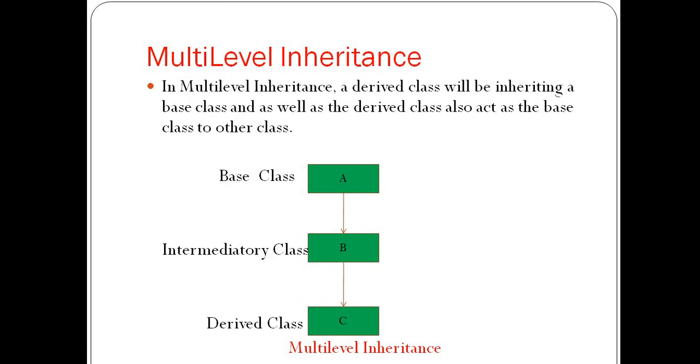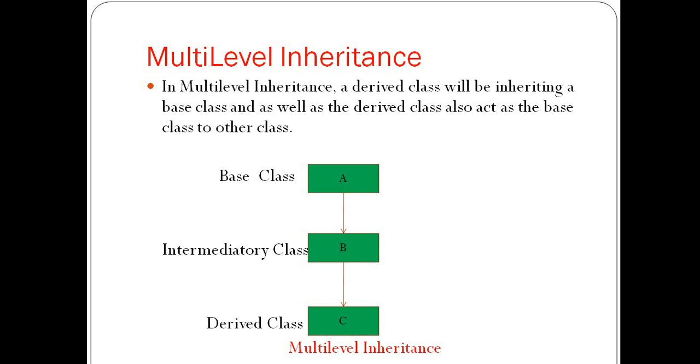Now next is multi-level inheritance. In multi-level inheritance, a derived class inherits a base class, and the derived class also acts as the base class for another class. So guys, as you can see in the image, there are 3 classes A, B and C. Class B extends class A. That means B is a child class and A is the parent class for B. And class C extends class B. That means C is a child class and B is the parent class for C.